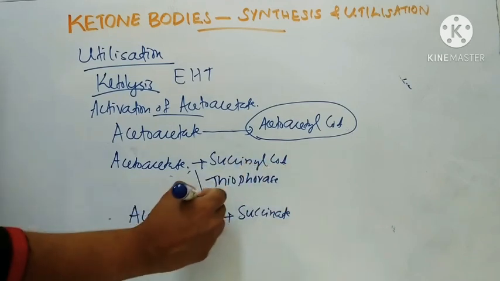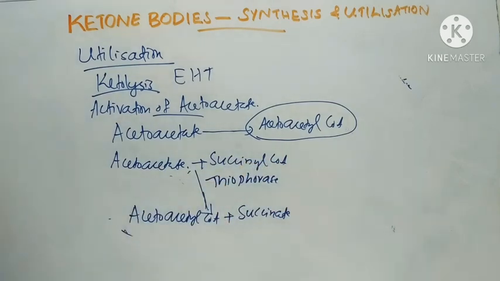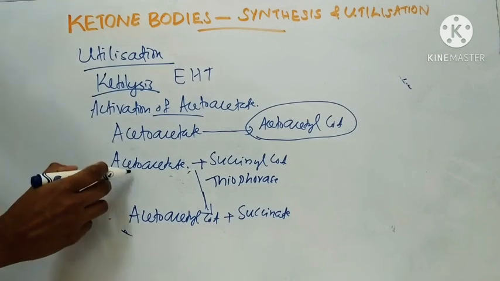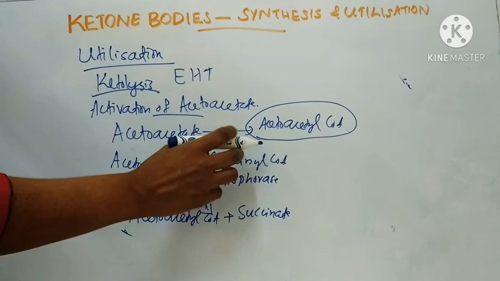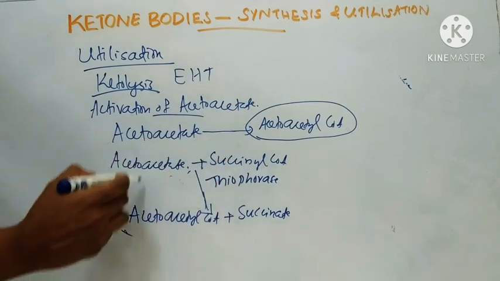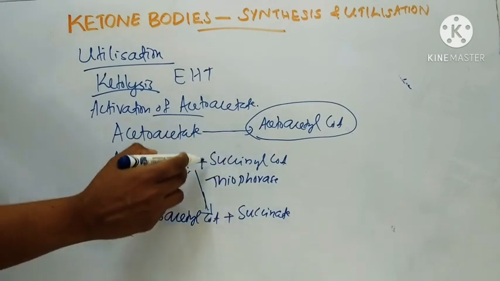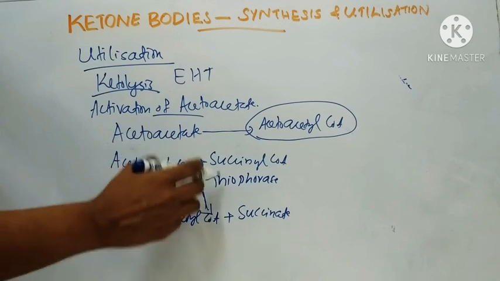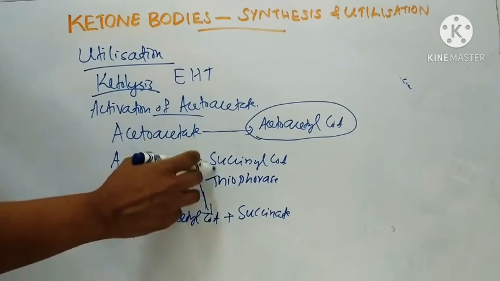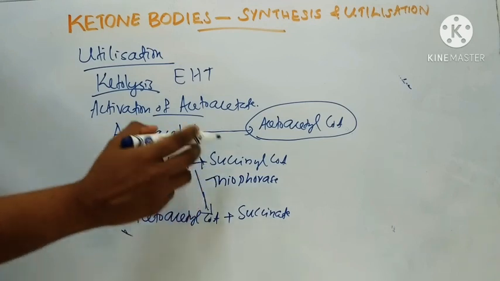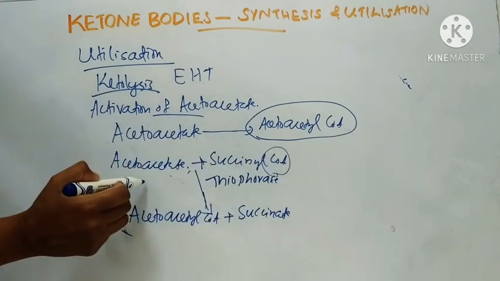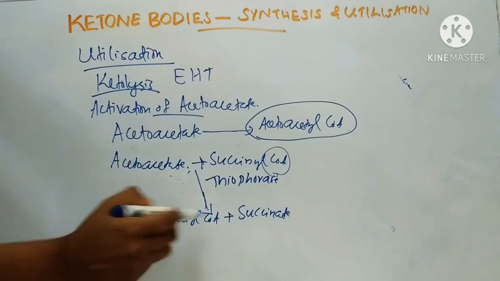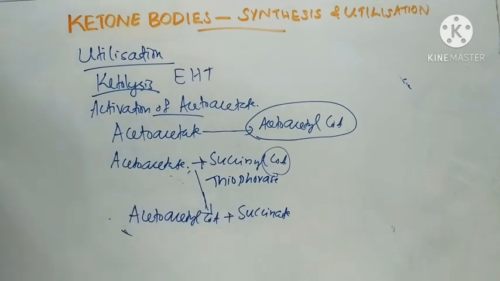The succinyl-CoA is an intermediate of the TCA cycle. This enzyme transfers the CoA to acetoacetate, and it forms acetoacetyl-CoA and succinate. This is the first mechanism of activation of acetoacetate.